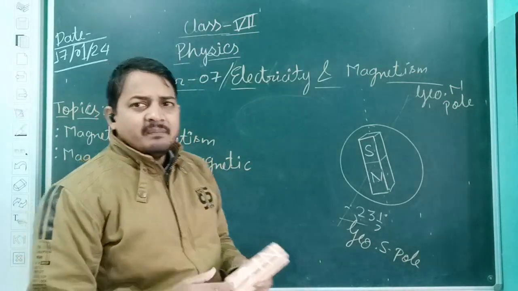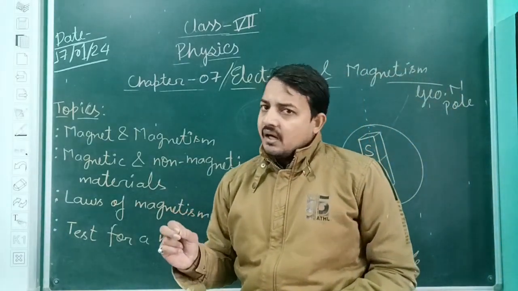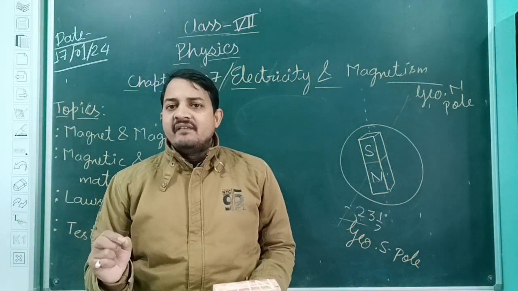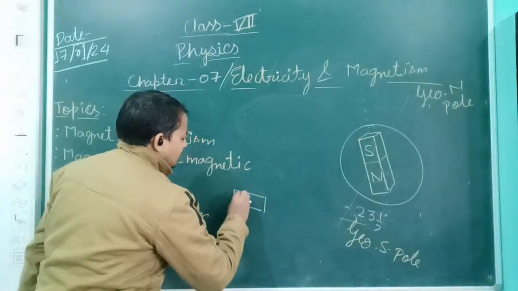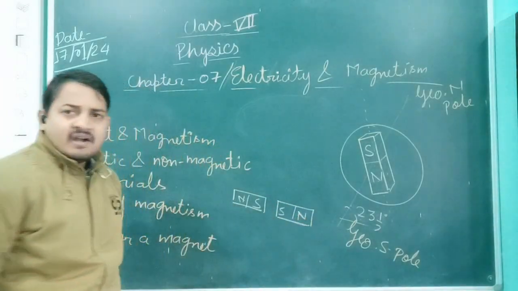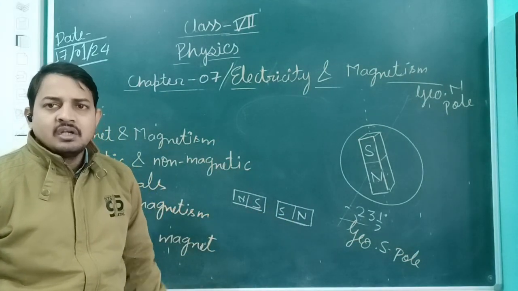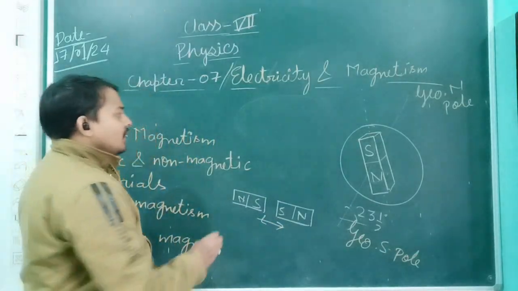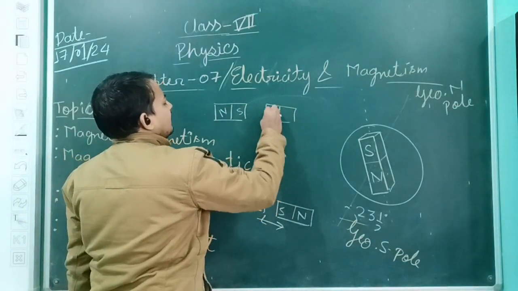Before starting this, I think some basic laws of magnetism are known by everyone. That is the attraction and repulsion law. And what is this law? Like poles have a force of repulsion. It means if I have two bar magnets, north and south, again south and north, in this condition like poles or similar poles are coming together. So which kind of force is acting between them? The force of repulsion.